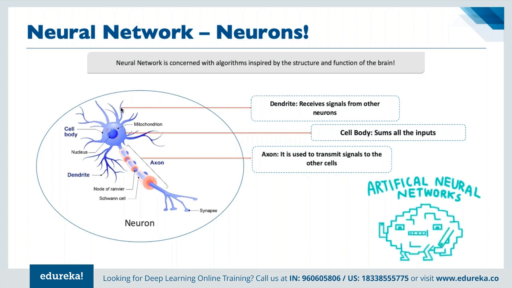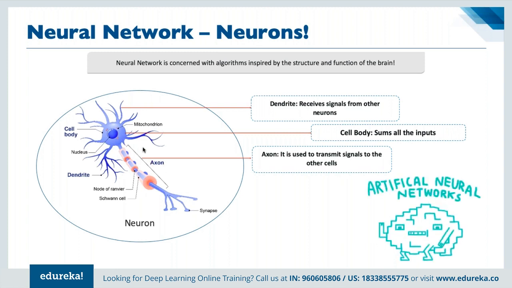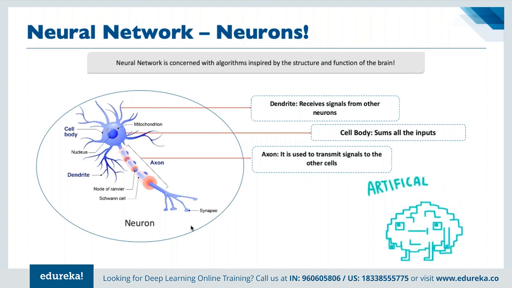So the main use of dendrites, as we have seen, is basically for receiving signals from other neurons. They are connected to other neurons where they can exchange signals between them. And the cell body sums all the input. That means it is the heart of the entire neuron where the entire calculations are being done. And the axon is basically used to transmit signals to the other cells.